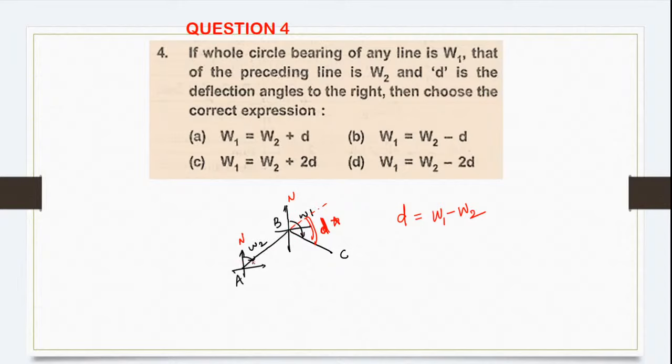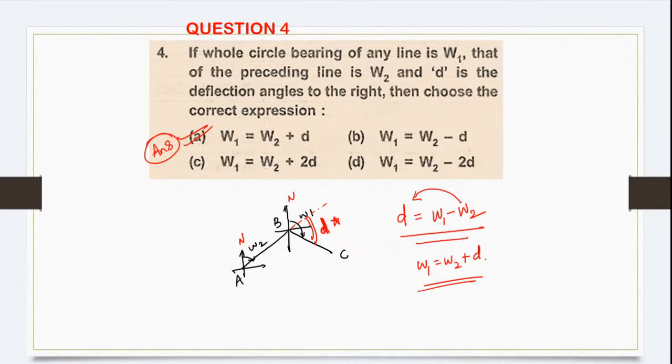So if you remove W2 from W1, you will get whatever angle which is your delta. So is this expression there in the options? No, it is not there. So try to rearrange the expression. Everything is in terms of W1. So if you send this on the other side, your W1 will be equal to W2 plus D. Is this expression available? Yes, it is available. So the correct expression is W1 is equal to W2 plus D. This will be your correct answer.